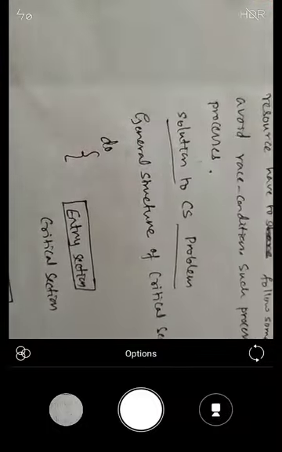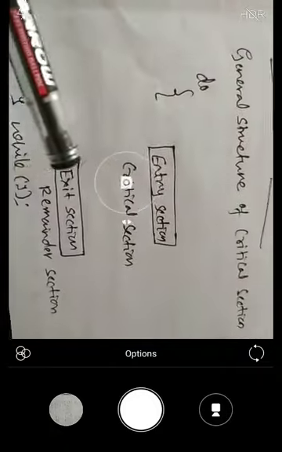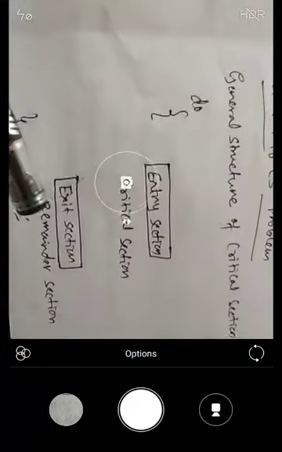When any particular process is here, no other process should be in its critical section, because every process may wish to be in its critical section. So before entering the critical section, there will be an entry section, then followed by the critical section. It will end with an exit section, then the remainder section, that is the post critical section. It is a do-while infinite loop on which we focus. So that is what I have explained.